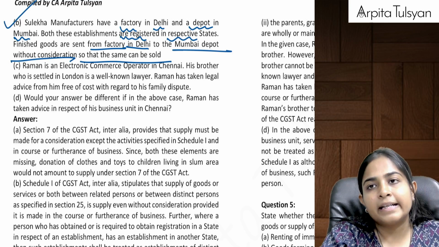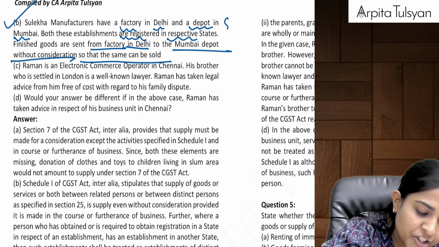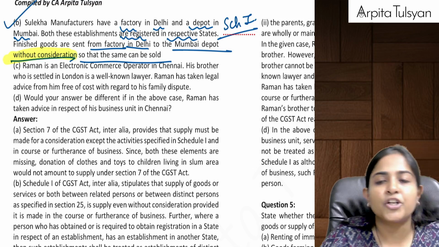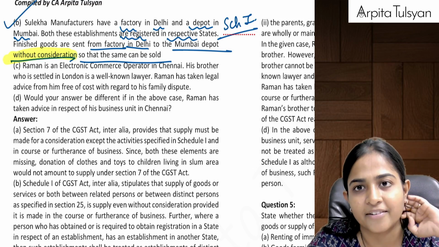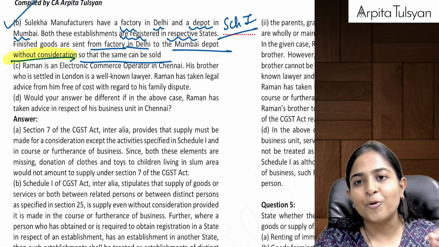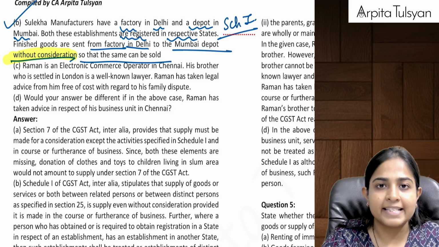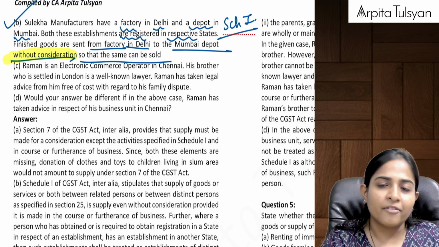So now, can we say this is a Schedule 1 transaction? Because first of all, ma'am, how did you understand this is a Schedule 1 transaction? This is done without consideration. Okay, and if it is done without consideration, then in that case, section 7(1)(c) or Schedule number 1 becomes applicable.